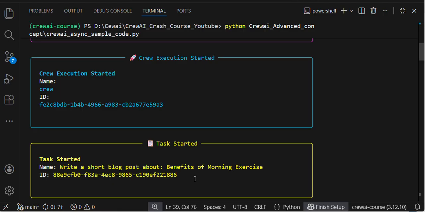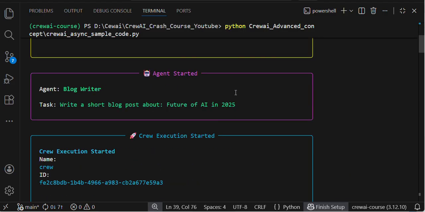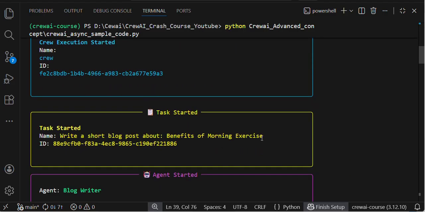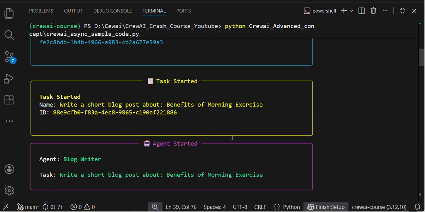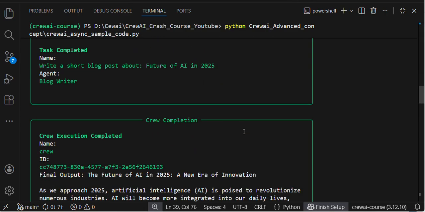You need to understand these things. In my CrewAI output flow, it will run sequentially: once the first task is executed successfully, only then is the second task executed. Here, it will be executed concurrently. Agent 1, task 1 starts executing, and task 2 also starts executing. It can execute concurrently and give the results concurrently.